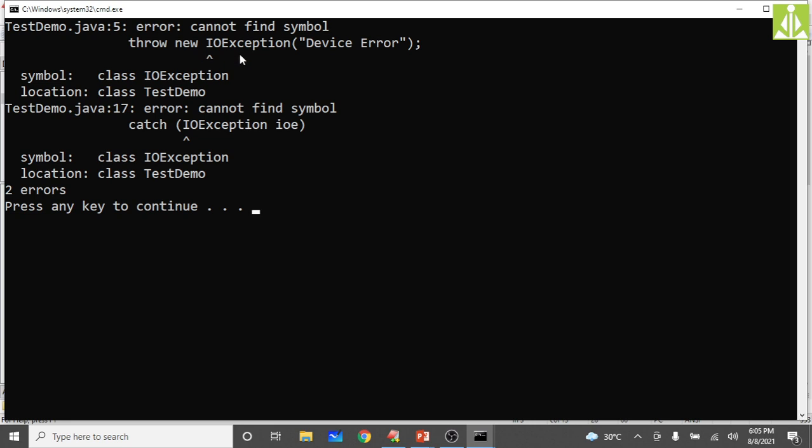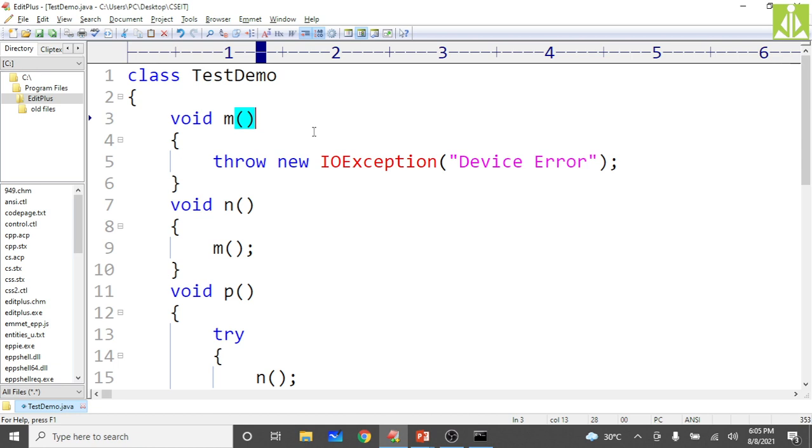We will go and see what it is giving. See here, unreported IOException. As it is throwing IOException, a checked exception, we are getting the error. So how can we safeguard our method? Here you put IOException: throws, not throw, throws IOException. In this way, the throws keyword is helpful in order to safeguard our method, so that the caller will know. Now N will know that M is throwing a checked exception. So from M a checked exception object will come out.